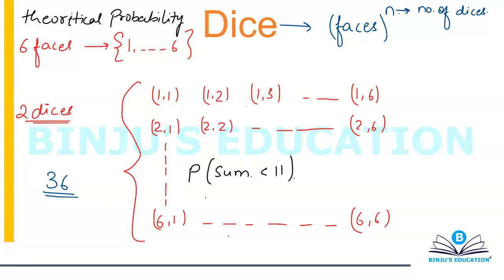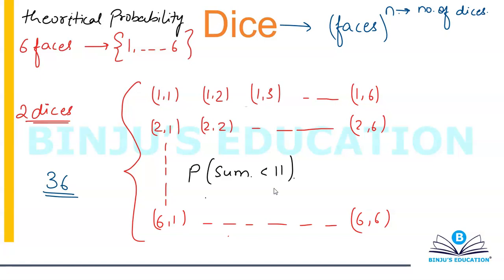Alright, so in this question I'm going to look at it the other way around. I'm going to use my logic a bit, and I know that the maximum sum that I can get is equal to 12. So rather than solving it for sum less than 11, because there are going to be a lot of cases, you would start with 2, then calculate the number of cases. When the sum is 2, that will be only one case, 1 and 1. Then the sum is 3, that will be 1 2 and 2 1. Then the sum is 4, that's 1 3, 3 1, 2 2, and so on. It's not the right way, because there are going to be a lot of calculations involved.